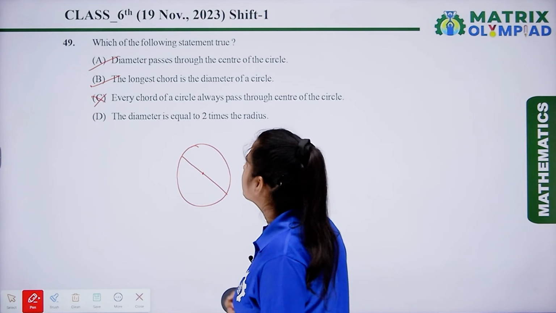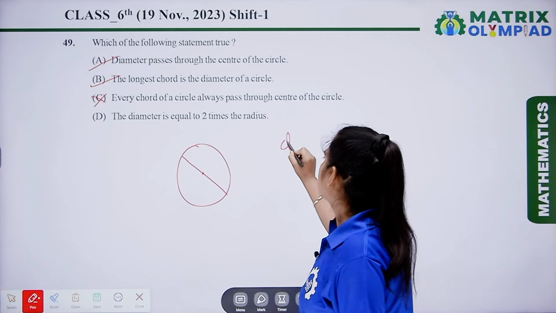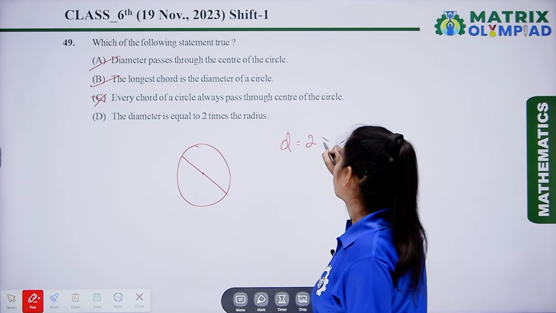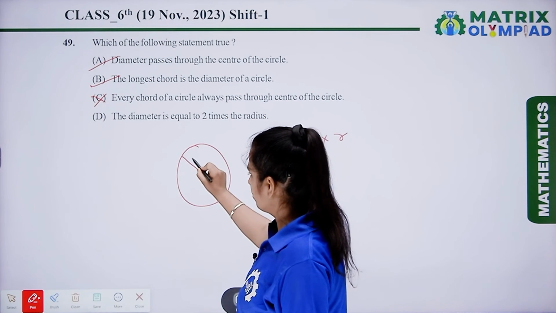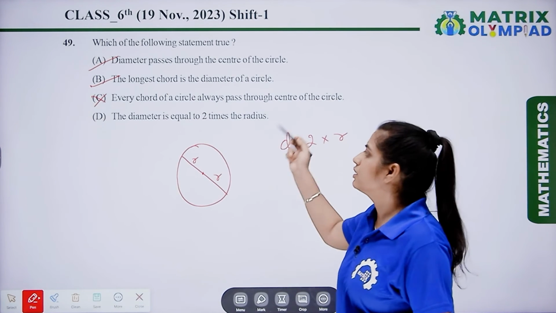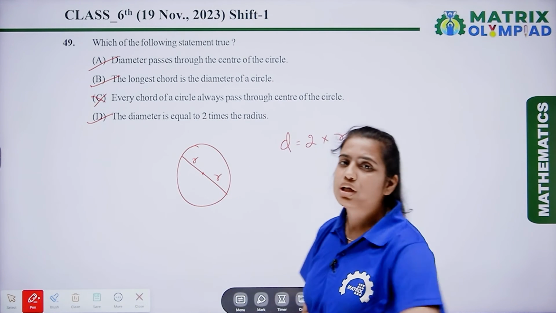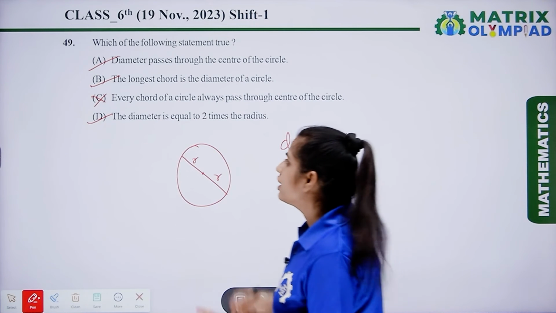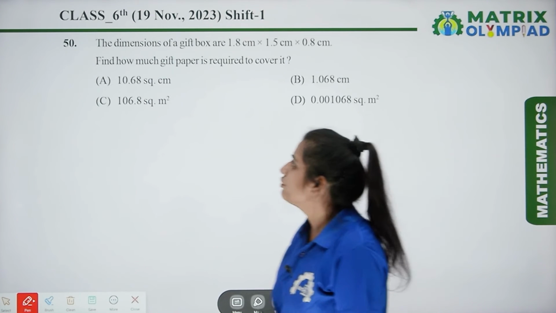And the last one is, the diameter is equal to 2 times the radius. Yes, we can write this. D is equal to 2 multiplied by R. Or we can say that diameter is the sum of 2 radii. So here the diameter is equal to 2 times the radius. So this statement is also true. Now according to the question, we can see that option A, B and D are true. Now the next question is question number 50.